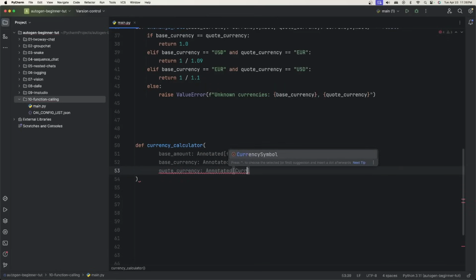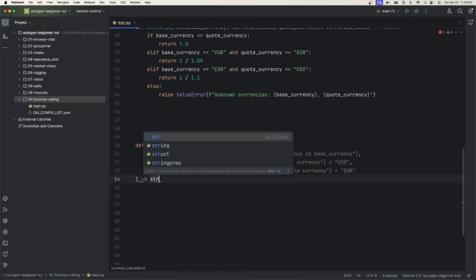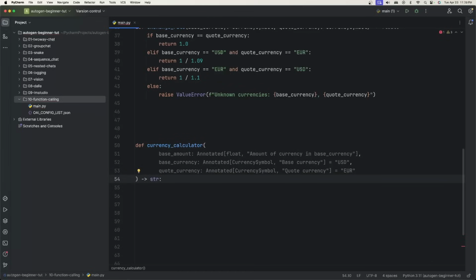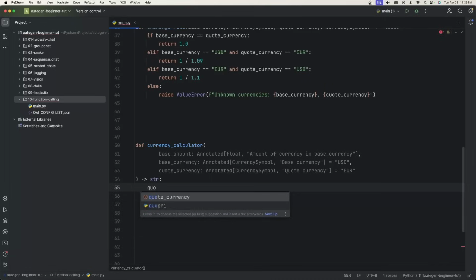This is going to be another of type currency symbol, and this is the quote currency. By default, we will make this euro. And we want this to return a string for the LLM. Awesome. Now we want to say quote amount is going to be equal to the exchange rate. This is the function that we created above.